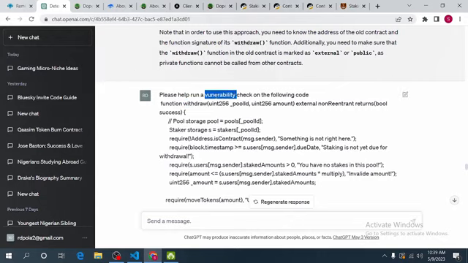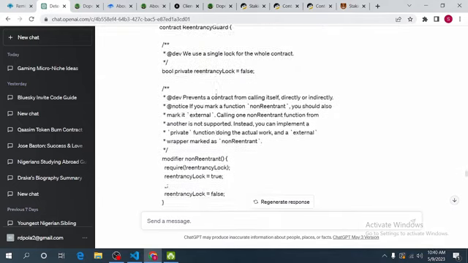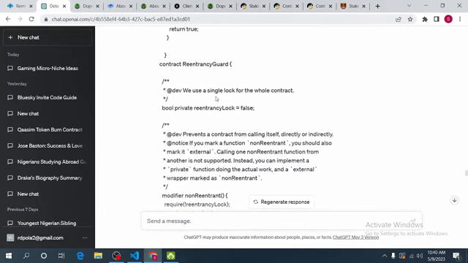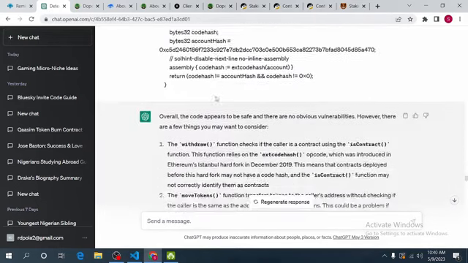You can see here I said help run a vulnerability check on the following code, and I passed my new withdrawal function to it, and within seconds ChatGPT was able to give me a comprehensive report.